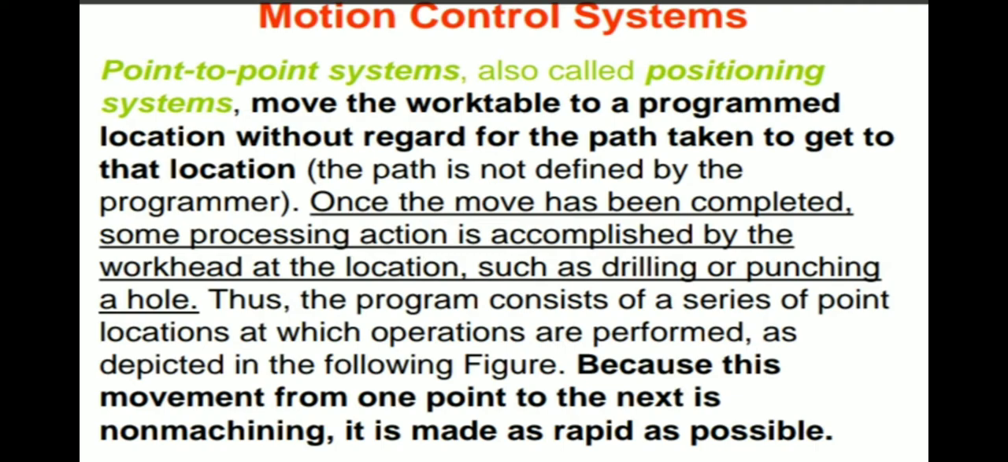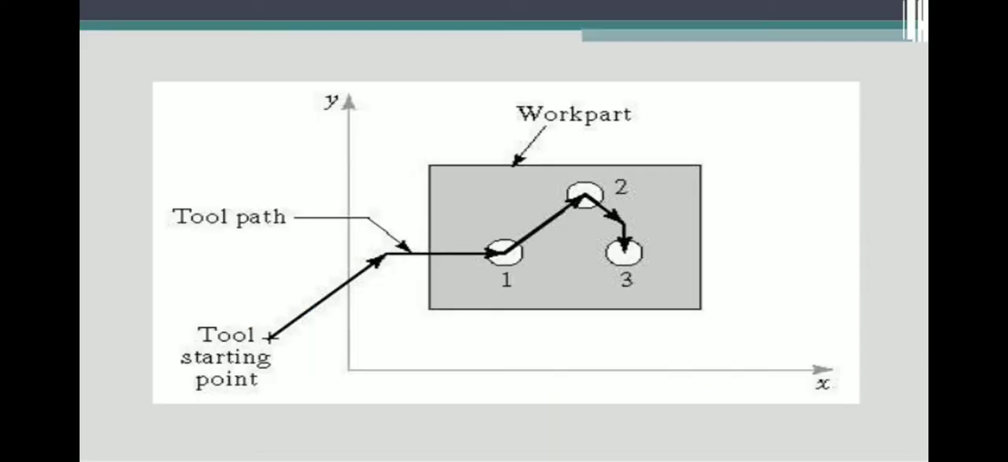As depicted in the following figure, because this movement from one point to the next is non-machining, it is made as rapid as possible. The point to point positioning system is non-machining during travel. Why? Because the length from one point to another is not the same. The length should be different from one point to another in the point to point system.